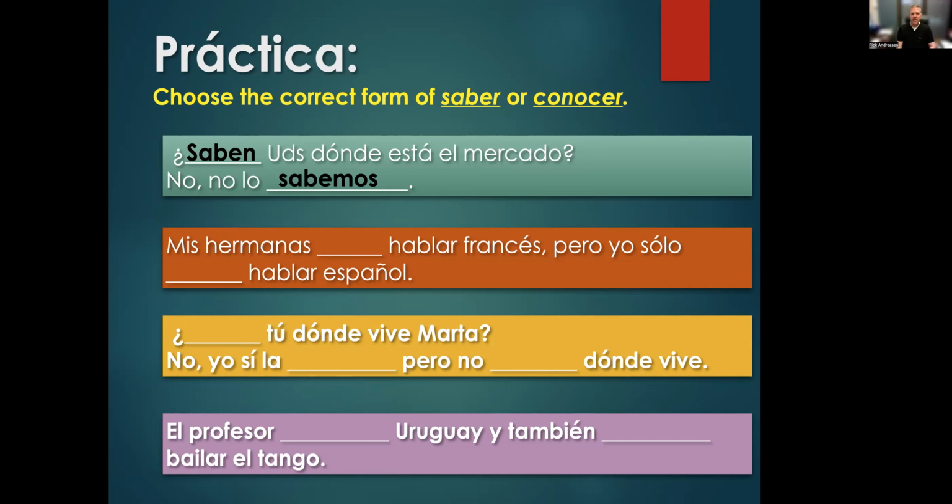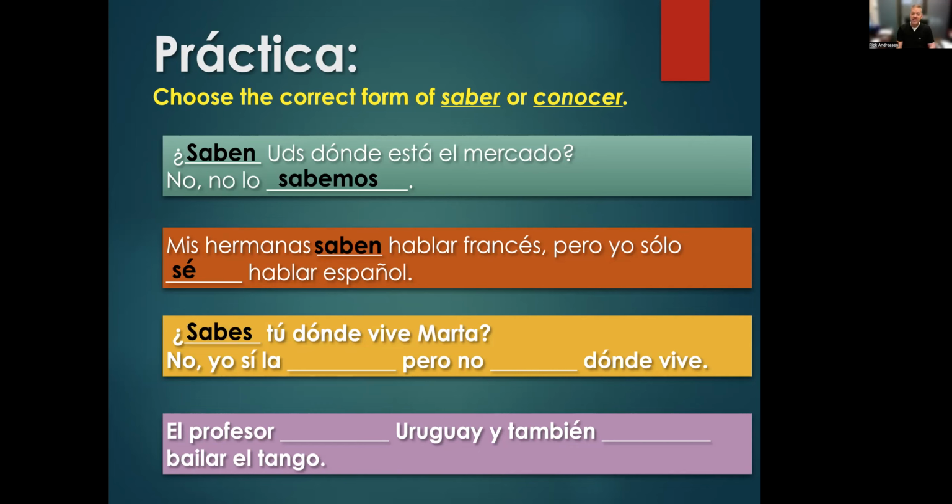Número 2, mis hermanos blank saben hablar, mis hermanos saben hablar francés, pero yo solo sé hablar español. Right? There's a change in subject there, but both use the verb saber because we're talking about knowledge and facts. Número 3, blank tú dónde vive Marta? Now this one's interesting. So, do you know where Marta lives? ¿Sabes tú dónde vive Marta? It's a fact.